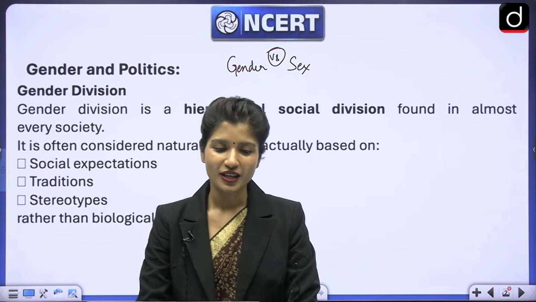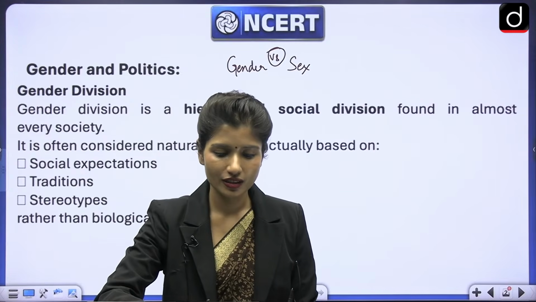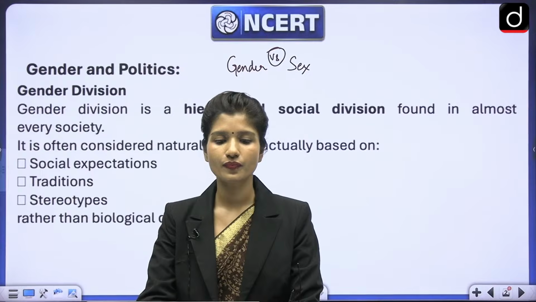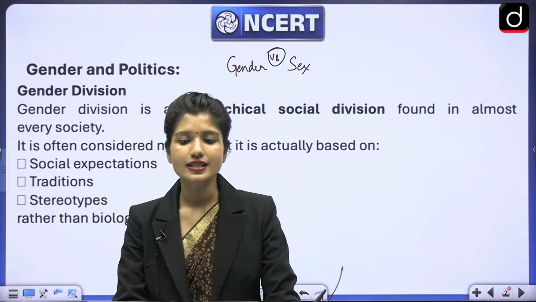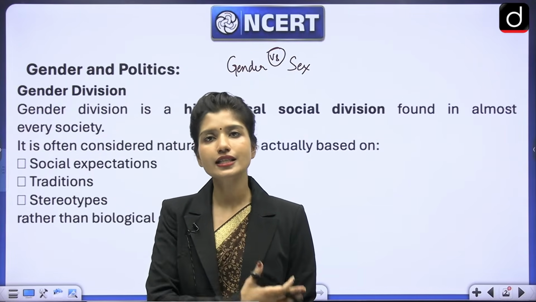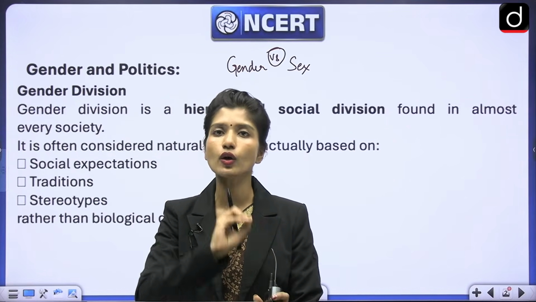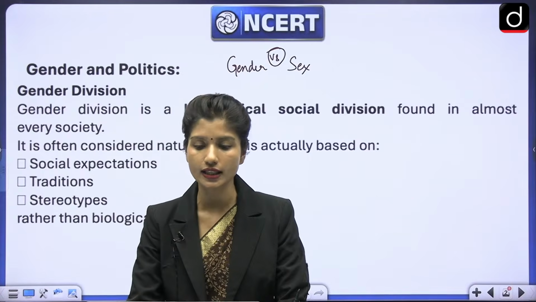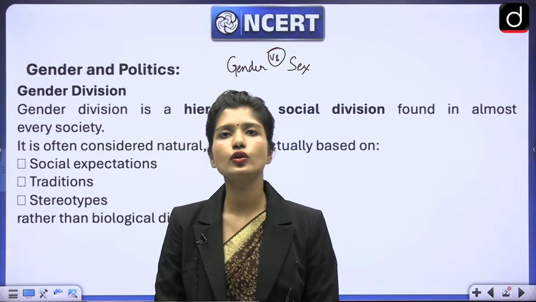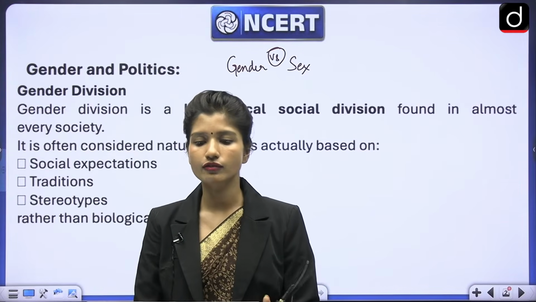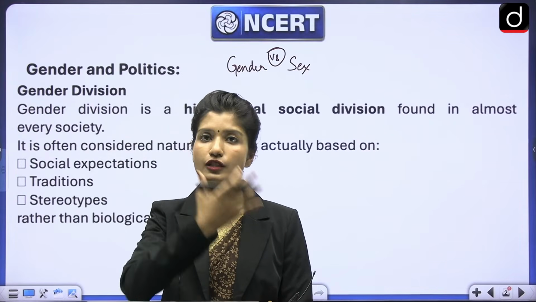Gender is the social division found in society. Okay. Anything else? See, sex refers to the biological characteristics of a person, right? It has to do with biology, such as what chromosomes do they have, what kind of hormones do they have, their reproductive organs or their physical features.